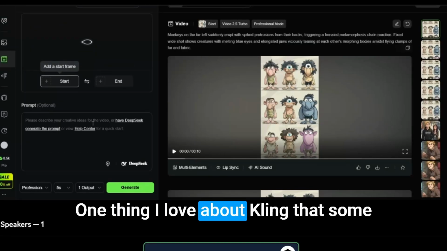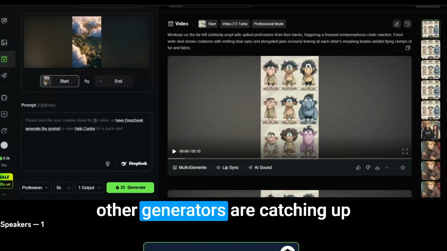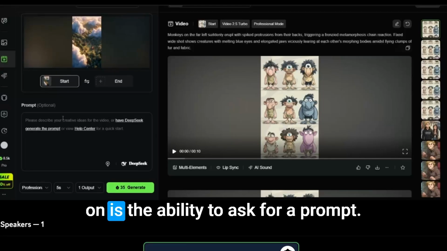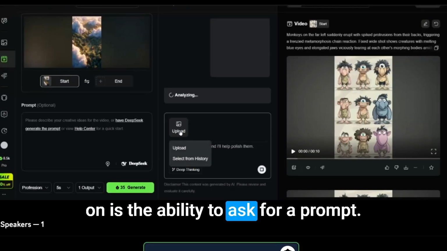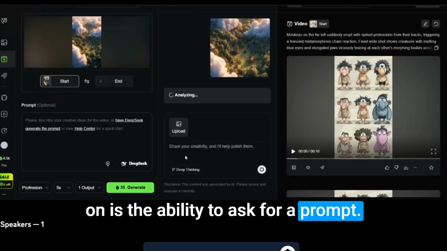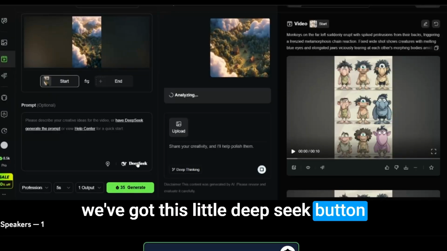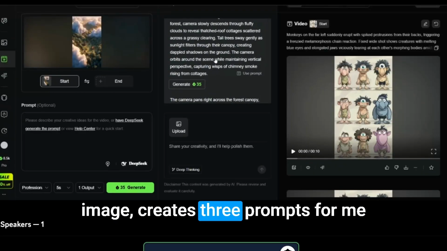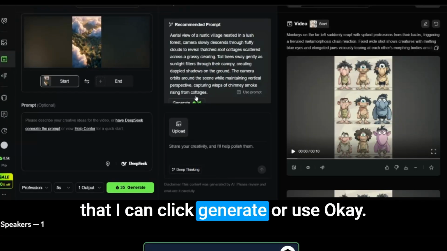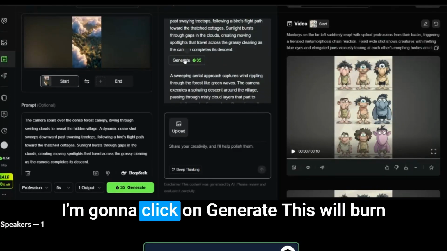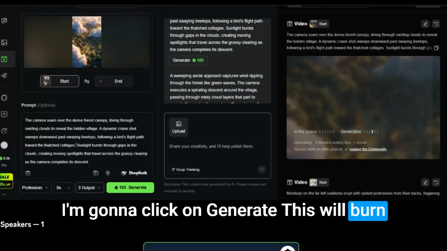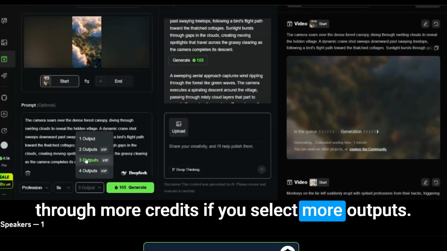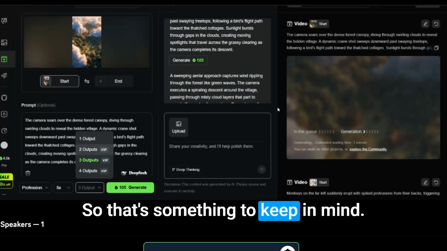One thing I love about Kling that some other generators are catching up on is the ability to ask for a prompt. We've got this little DeepSeek button that when we click it and upload our image, creates 3 prompts for me that I can click generate or use. Okay, I'm going to click on generate. This will burn through more credits if you select more outputs. So that's something to keep in mind.